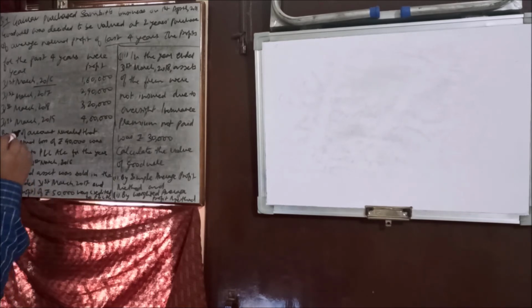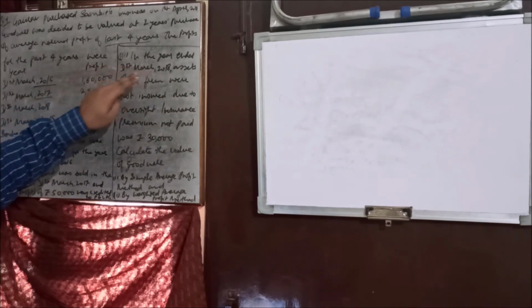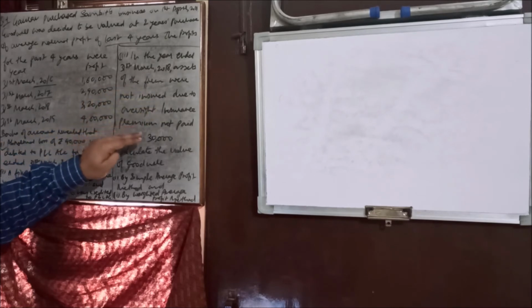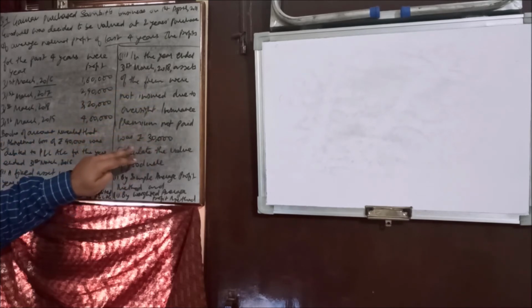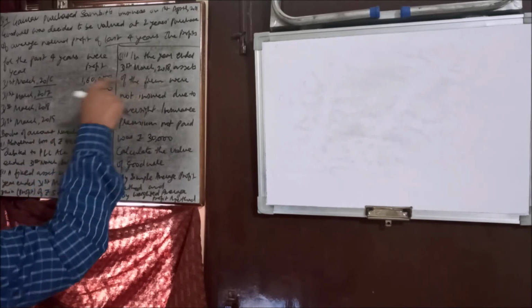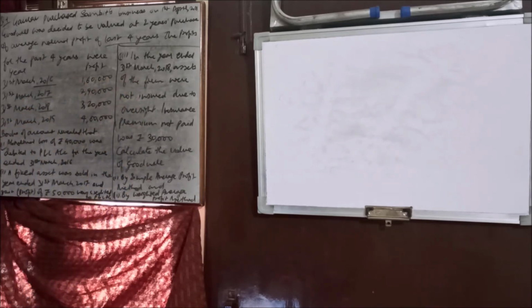So this adjustment is related to that year. Now let's read further. In the year ended 31st March 2018, assets of the firm were not insured due to oversight. Insurance premium of rupees 30,000 was not paid. So that is related to 2018. And calculate the value of goodwill by two of the methods.